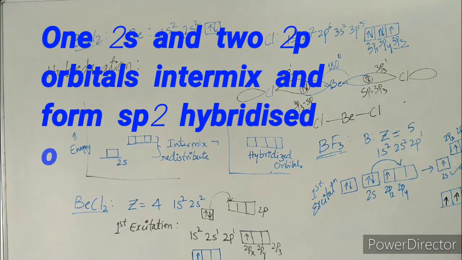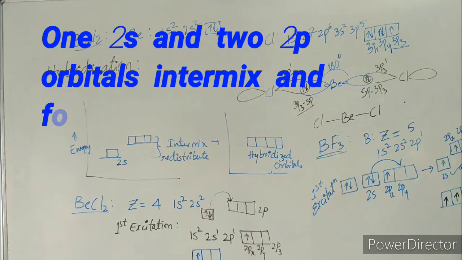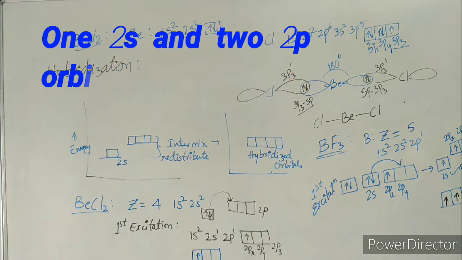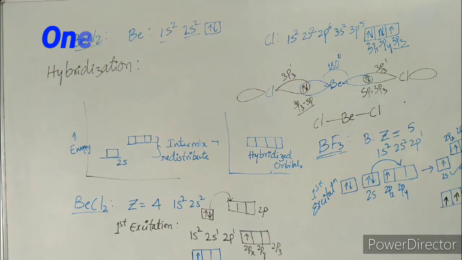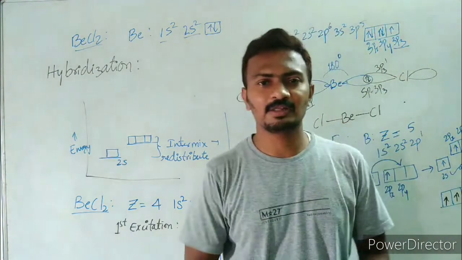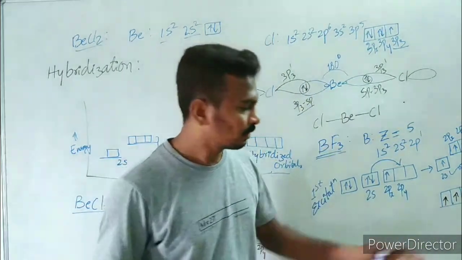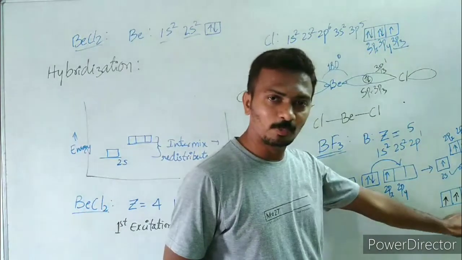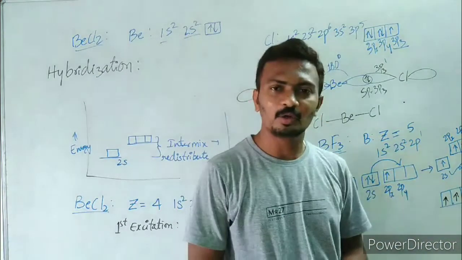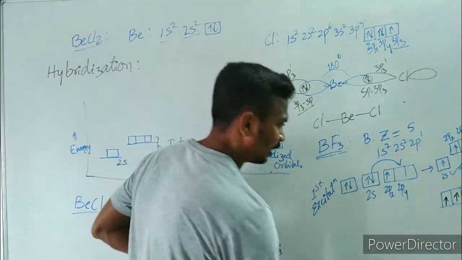So these hybridized atomic orbitals are sp2 hybrid orbitals. sp2 hybridized, 3 atomic orbitals are involved. So 1s and 2p, therefore it is sp2 hybridized atomic orbitals.